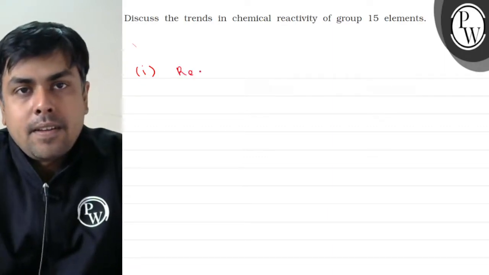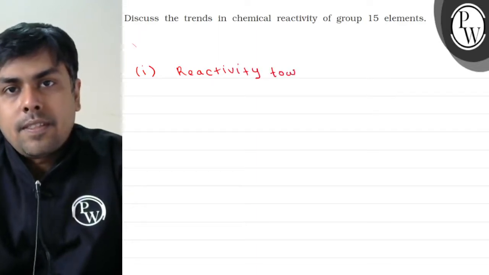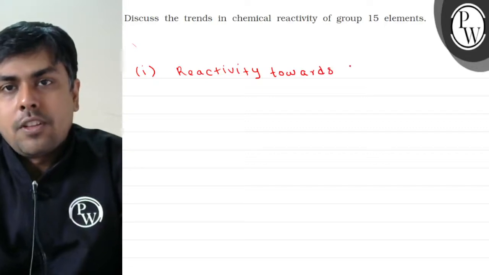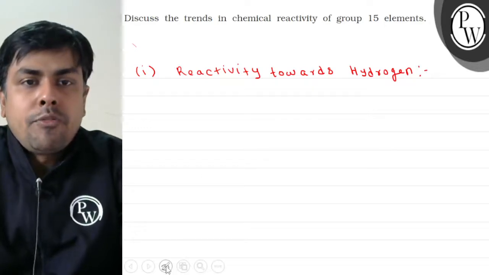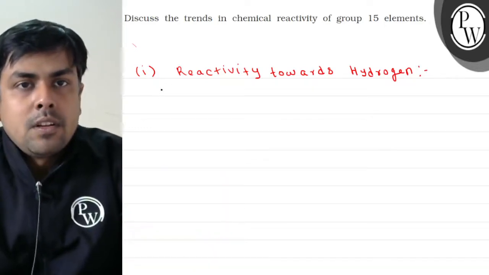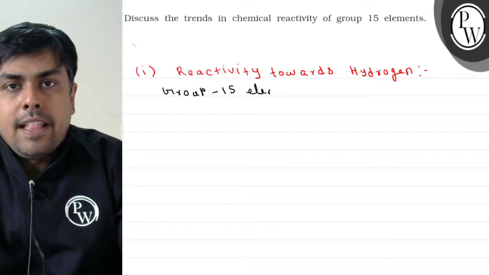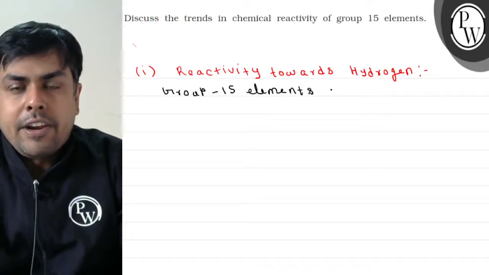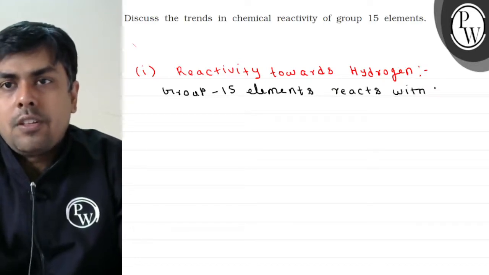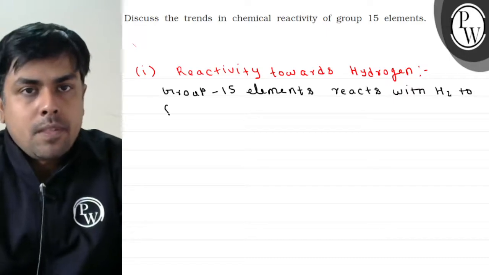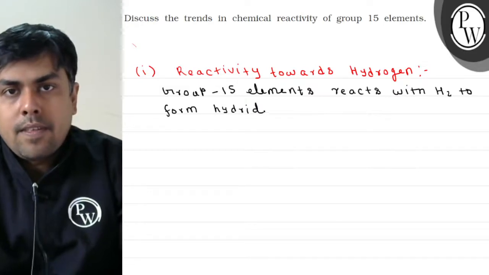Reactivity towards hydrogen बच्चों, group 15 elements reacts with hydrogen to form hydrides of the type